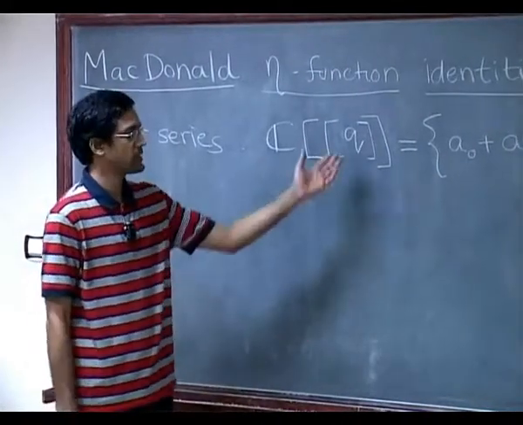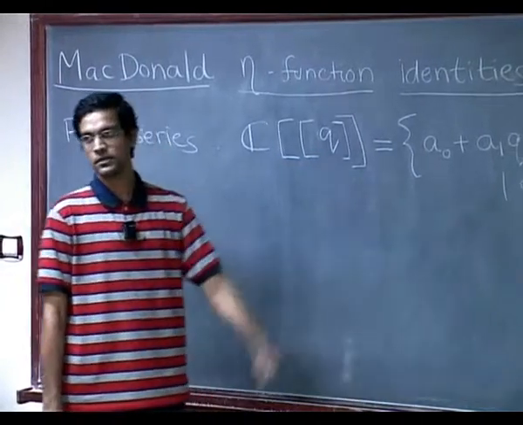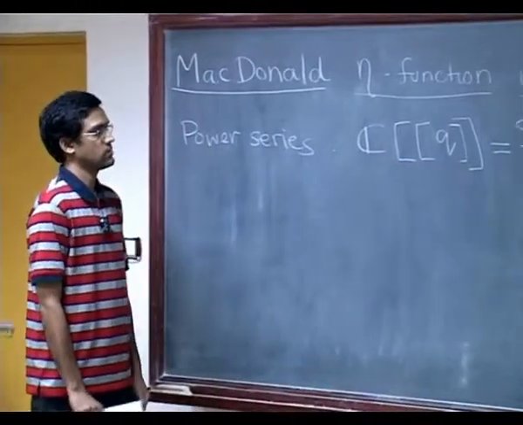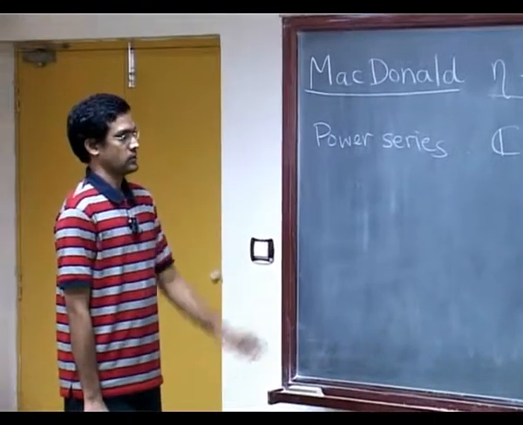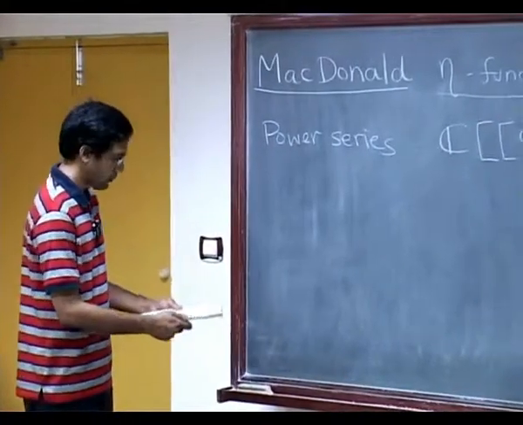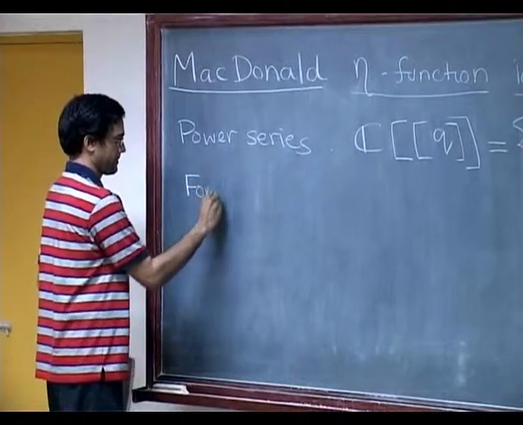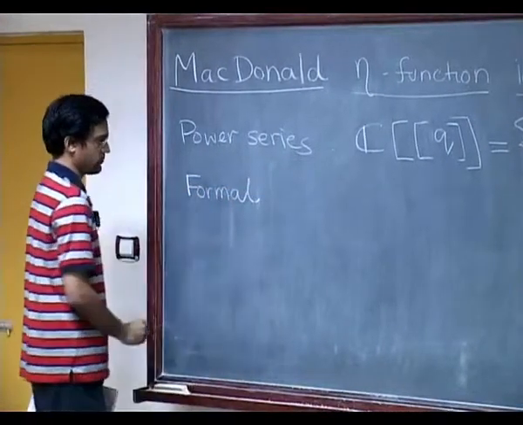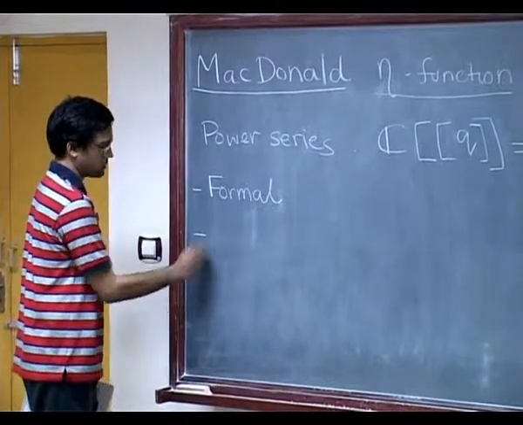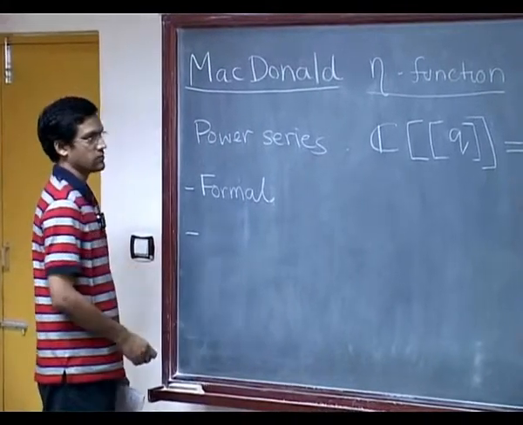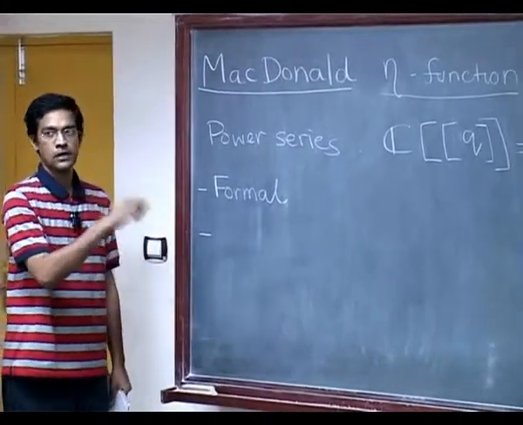You multiply them out and collect the corresponding coefficients of powers of Q. So you could think of these as purely formal objects. That's one point of view.